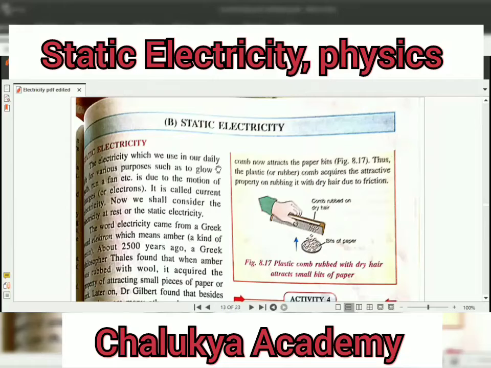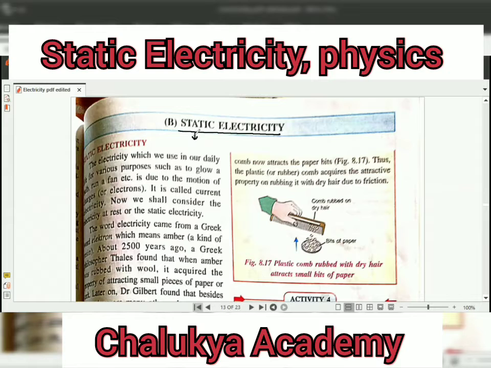In this session, we are going to see static electricity. We have seen the normal current electricity. Dear students, we are using electricity in our daily life for various purposes, such as to glow a bulb or run a fan. And this kind of electricity is produced due to the motion of charges or electrons. So this kind of electricity is known as what? Current electricity. But in today's topic, we are going to see static electricity.